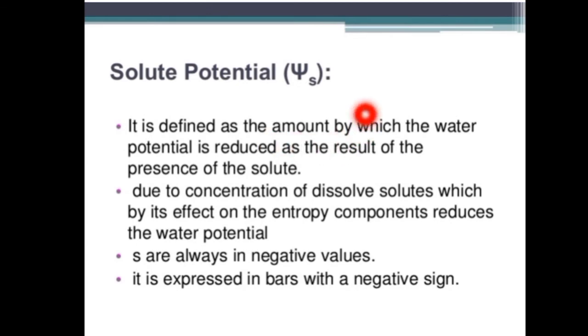The first one is solute potential. What is this solute potential? It is also known as the osmotic potential. The free energy of the water molecules decreases if some solutes are found in it, and this is because of the collision of water molecules with the solute molecules. The water molecules mix with the solute molecules, and the decrease in the water potential brought about by the solute dissolved in it is referred to as the solute potential.